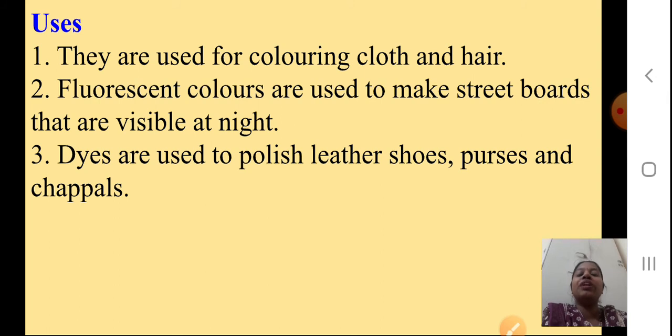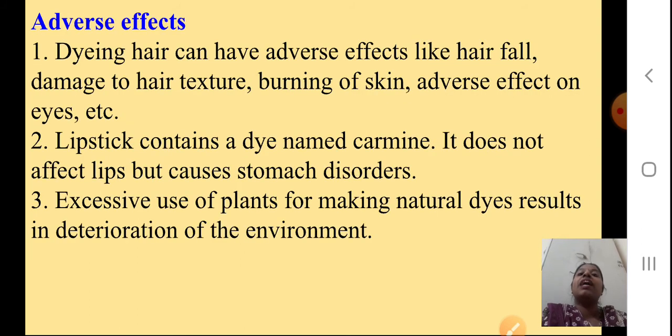When you travel through the village side, ghats and all, you know there the fluorescent colors are there, so that it becomes visible to travel at night. Dyes are used to polish leather shoes, purses and chappals. Okay, we remember the uses, students. Adverse effects, yes, now where there are uses, there are also adverse effects.